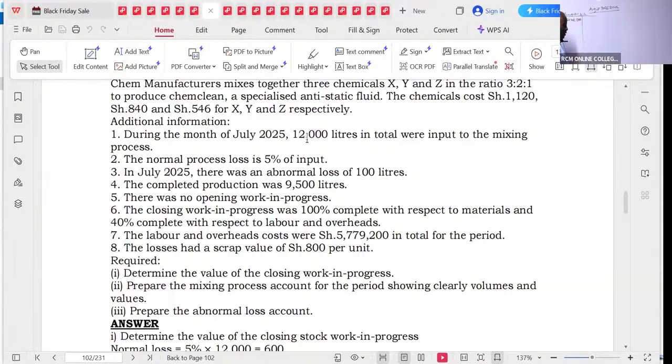All right, ladies and gentlemen, apart from that, we continue. We can see note 2. The normal process loss is 5% of the input, isn't it? So we have normal loss, 5% of the input, which is 12,000. So then that will end up giving us what figure? 60 or 600?